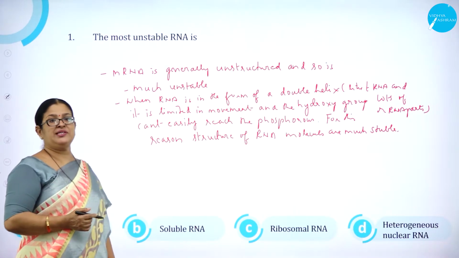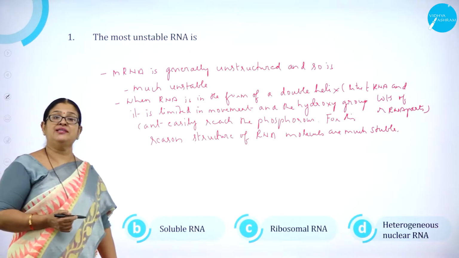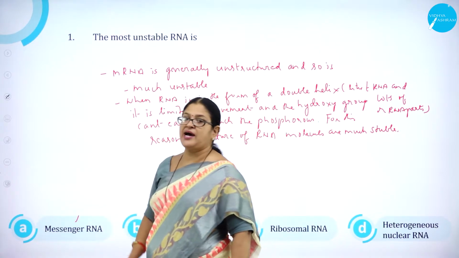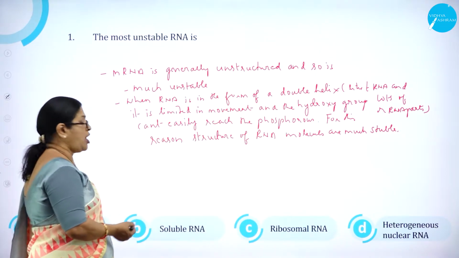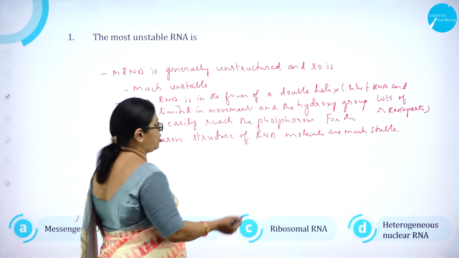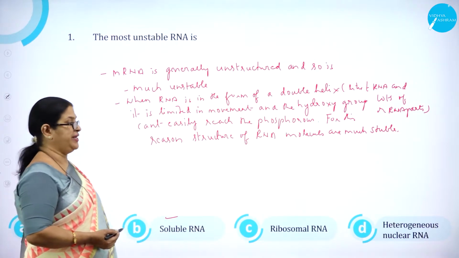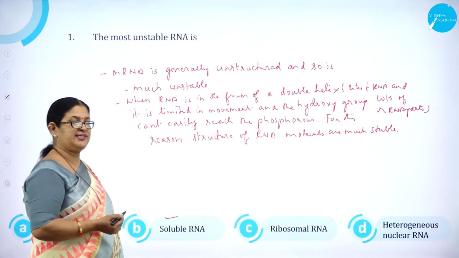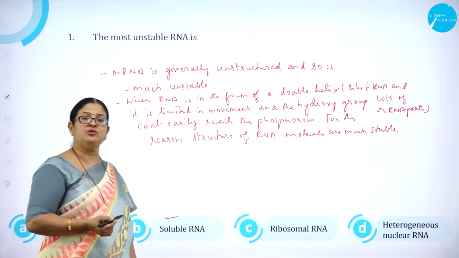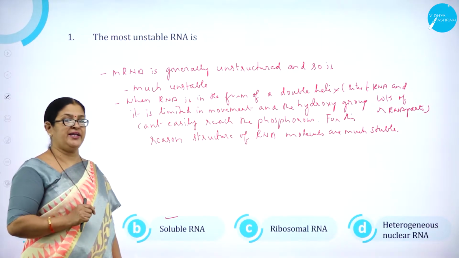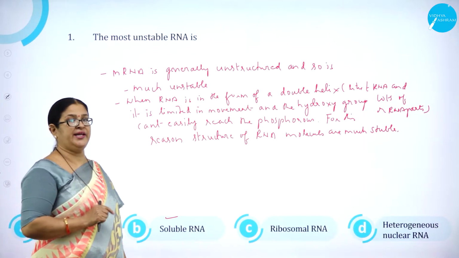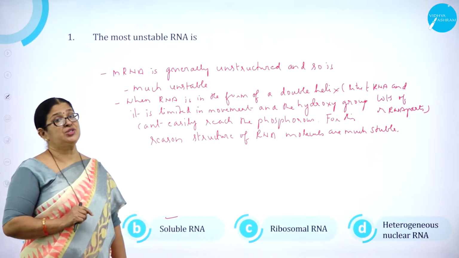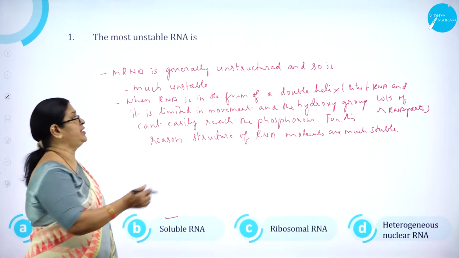Moving on to question number 1. The most unstable RNA is option A, messenger RNA, that is mRNA. Option B, soluble RNA. Option C, ribosomal RNA. And option D, heterogeneous nuclear RNA, that is hnRNA. I think all of us know RNA are of three types: mRNA, tRNA and rRNA. Usually mRNA is generally unstructured and so it is much unstable.